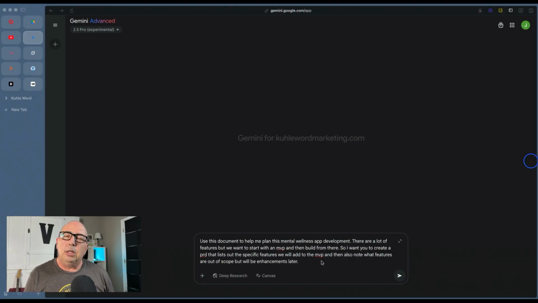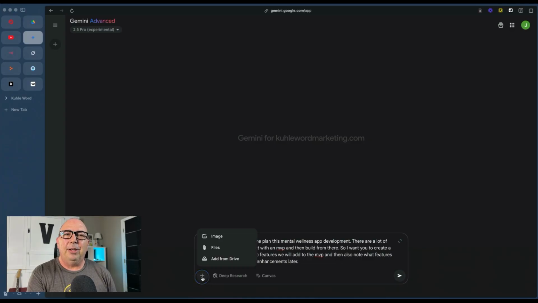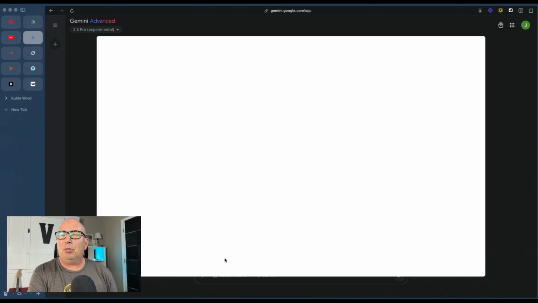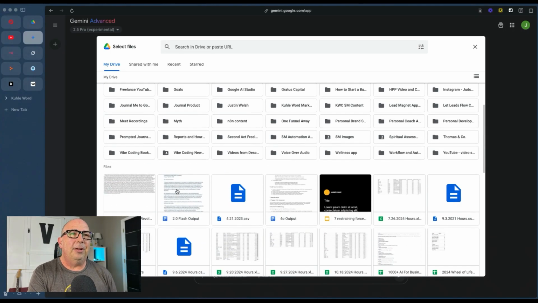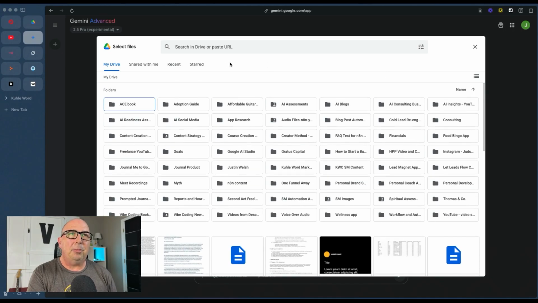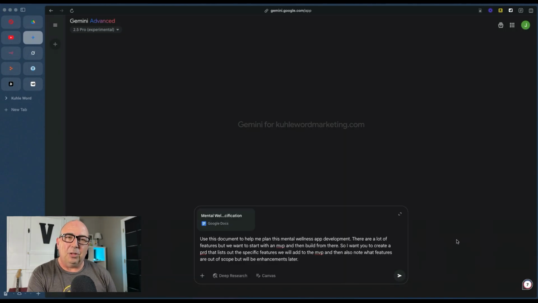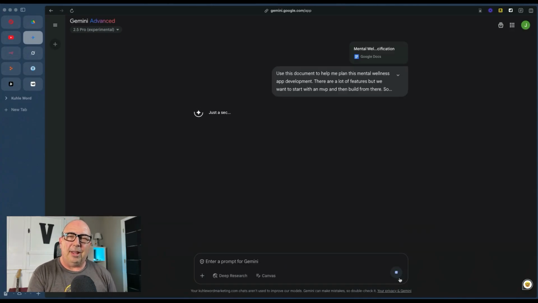Why do I do that? So that we've got a document that shows all of the things we're going to build today, but also all the things that we know are important to build into the app later. I don't want to lose track of those, and I'm going to keep them in there. So that is the prompt I'm going to use. And then I'm going to come in here. And one of the nice things about the fact we put this doc in Google Drive is I can then come in here, find my document, and just insert the document into our chat so that we've got it all ready to go. And I'm going to run that prompt.